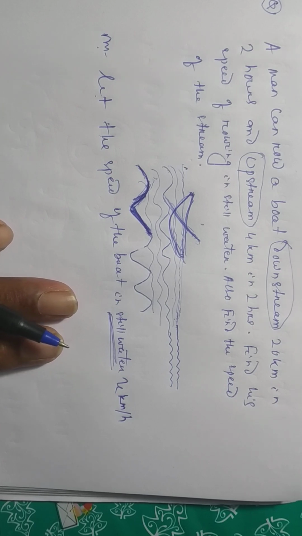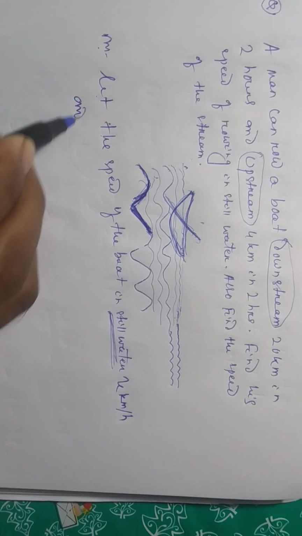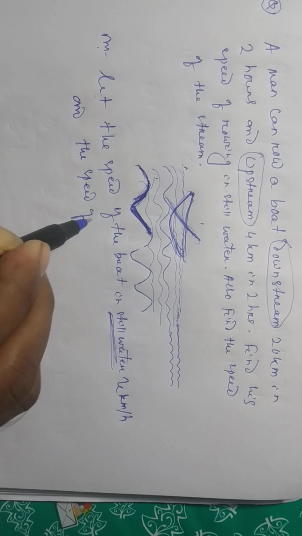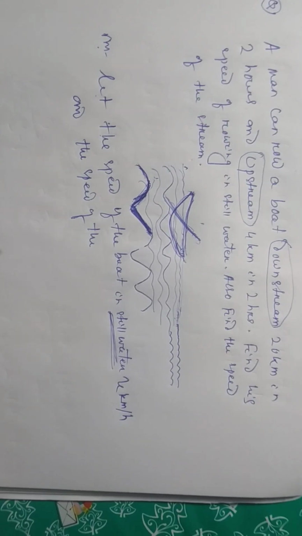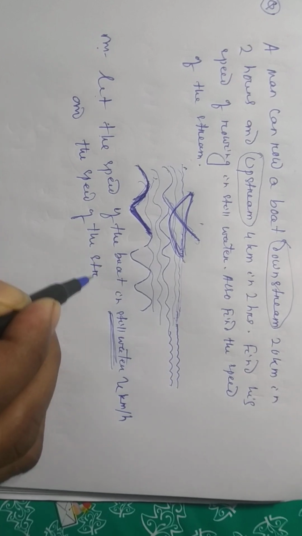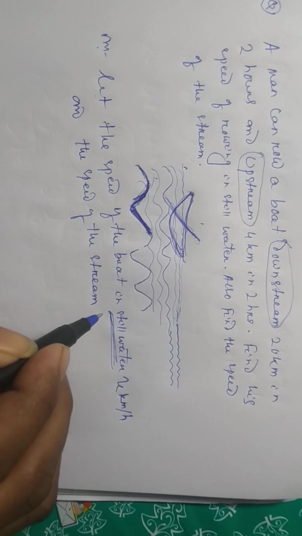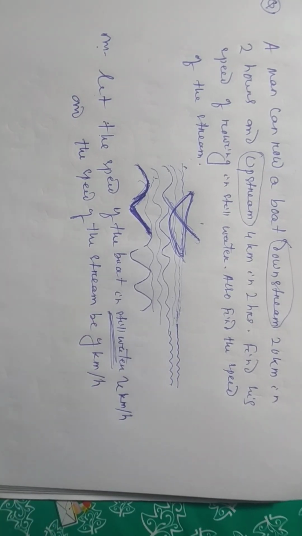Then the speed of the stream be y kilometer per hour.